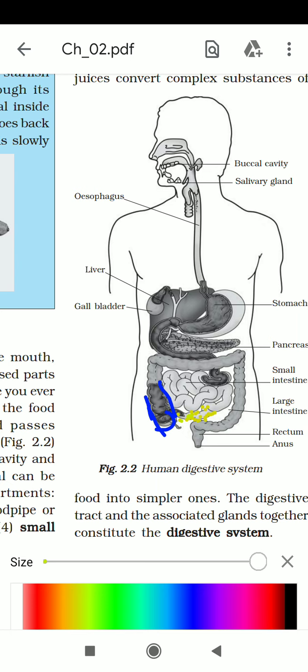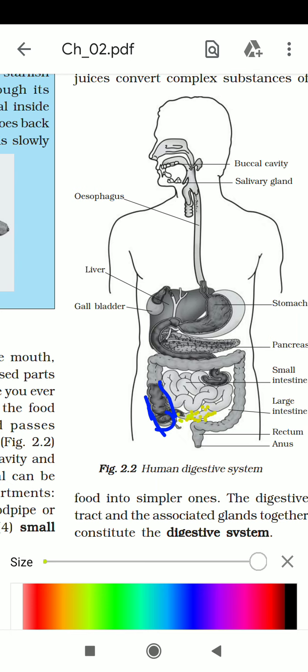So the half digested or partly digested food, when it reaches the end of the small intestine, what happens here? It completes the digestion of all components of the food. Carbohydrate is broken into glucose, fat is broken into fatty acid and glycerol, and proteins break into amino acid.